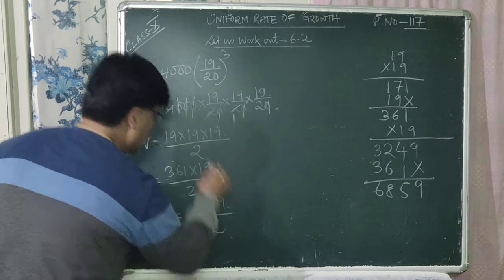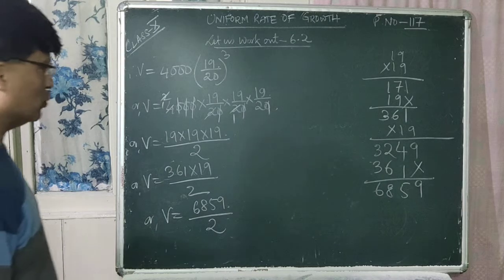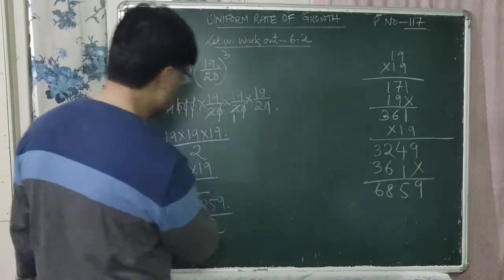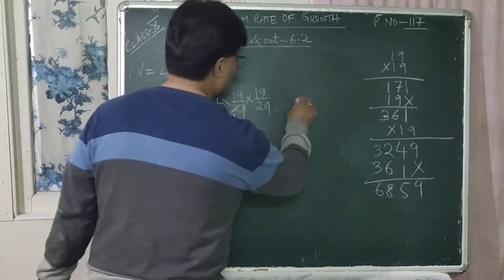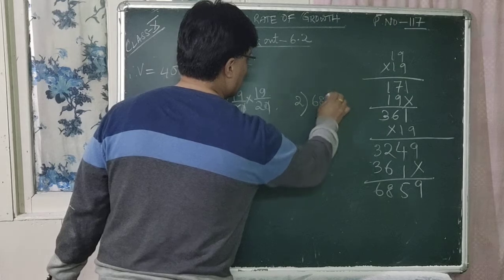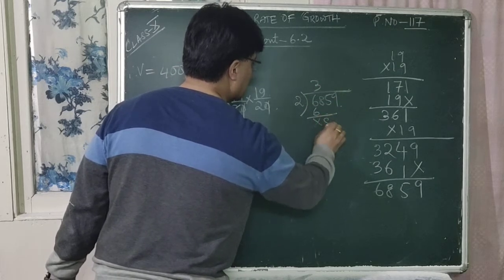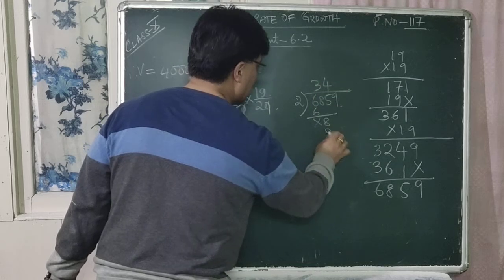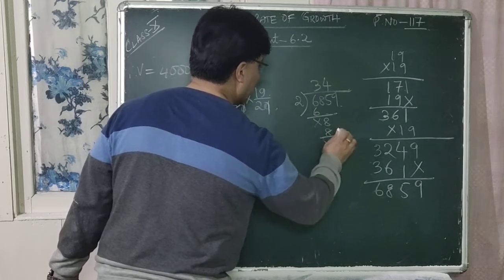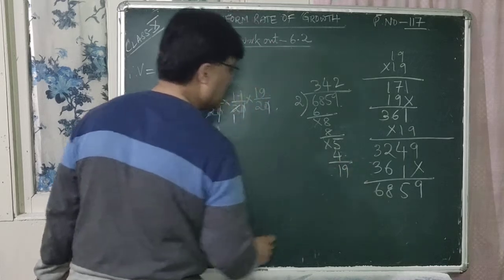Or V is equal to 6859 divided by 2. So let us divide 6859 by 2. 2 3s are 6, cross 8, 2 4s are 8, cross 5, 2 2s are 4, 1, 9.